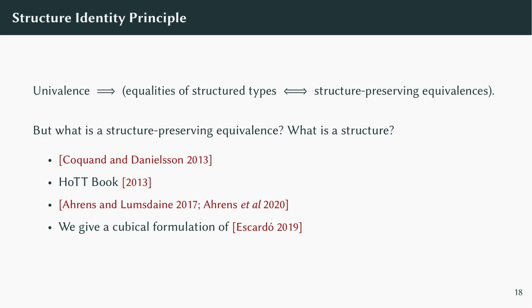We didn't come up with this idea. It's been formulated in a number of ways by a number of different authors. One of the main differences is whether they define structure-preserving equivalences directly, or as invertible structure-preserving homomorphisms. In this paper, we do the former by formalizing a cubical version of Martin Escardo's version of the structure identity principle.